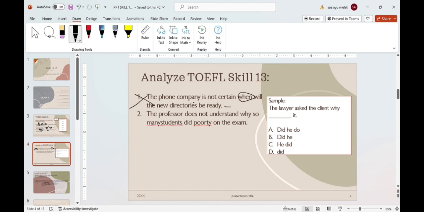This is will, it's a verb, and the new directories is a subject.